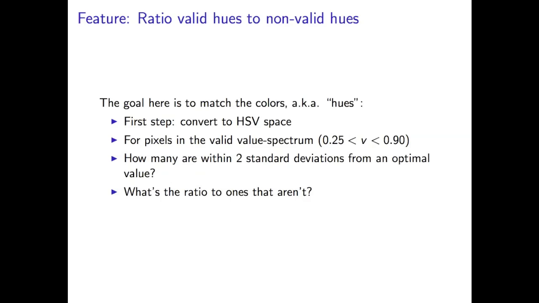So we determine that for an asteroid there are 2 optimal values, and we try to see how many of these fall within 2 standard deviations from what I determined based on the training data to be the average optimal value for each of these 2 colors. And then what's the ratio of this to all the other points that fall within the valid spectrum but aren't a valid hue.